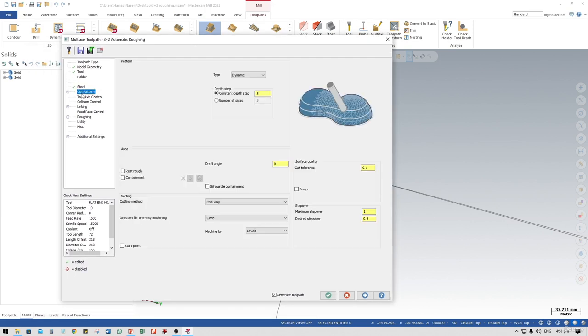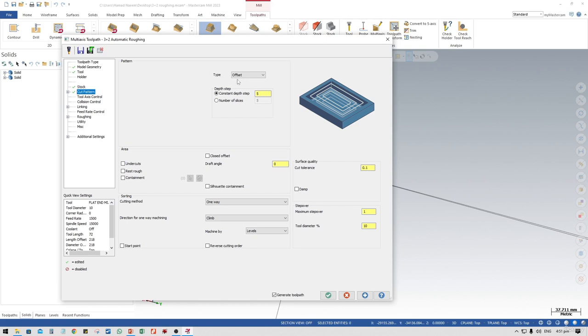Go to cutting parameters, which is the most important part. Here it shows the pattern of how the cutting will be performed: dynamic, or offset, or parallel. You need to select the appropriate one. Definitely it's the offset, because it follows the geometry, which is called offset geometric.